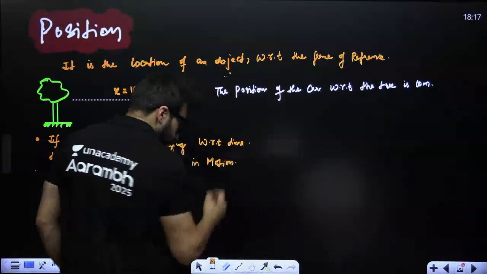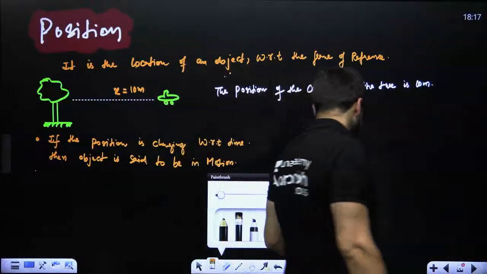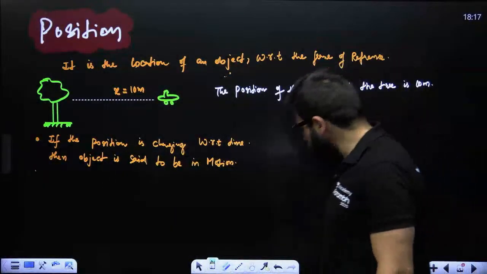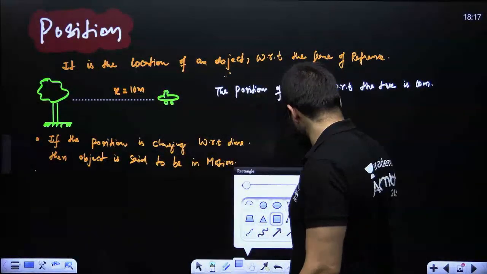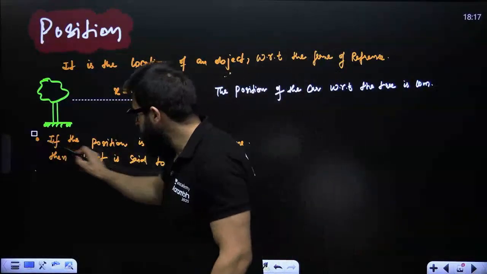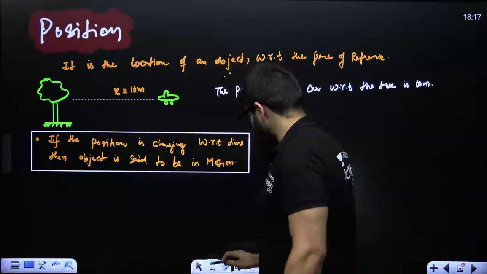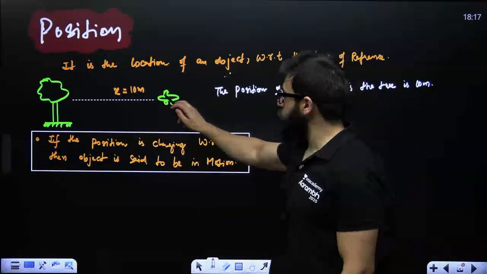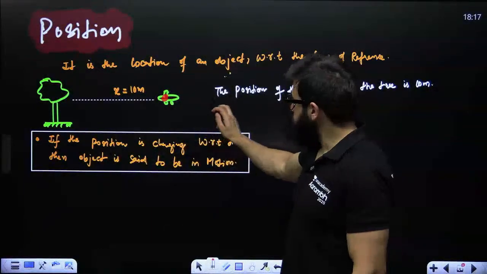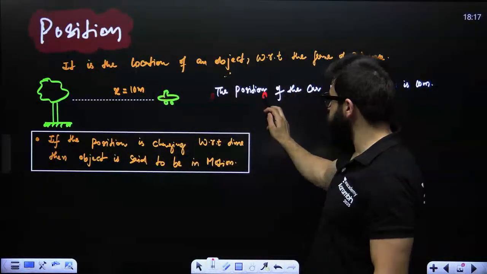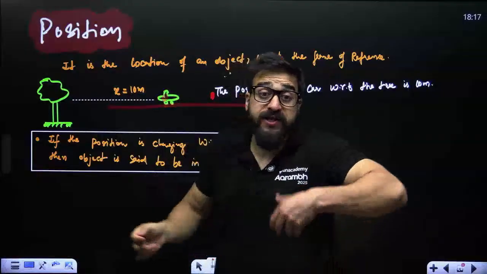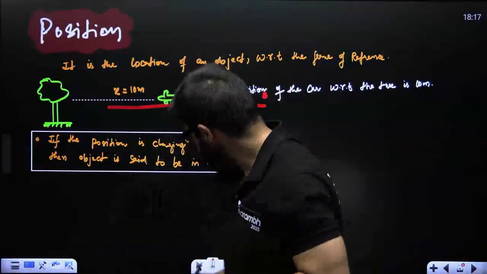Like, if I say initially my position was at x is equal to 10, then it is at x is equal to 12, then x is equal to 14, so it means the object is in motion, the object is moving. Okay?